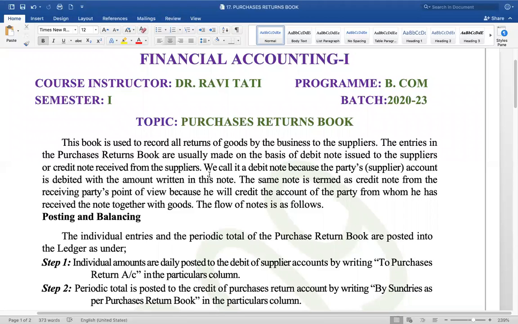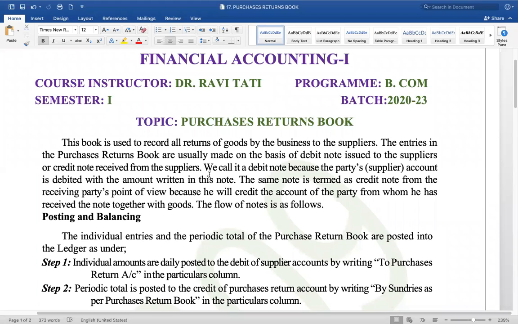Now look at this. Whenever we are purchasing, we are debiting ourselves and crediting them. When we are returning, we give the opposite entry. Let's say Damini is our supplier. We are sending the goods back to Damini, and now the entry will be Damini's account debit to purchase returns account.